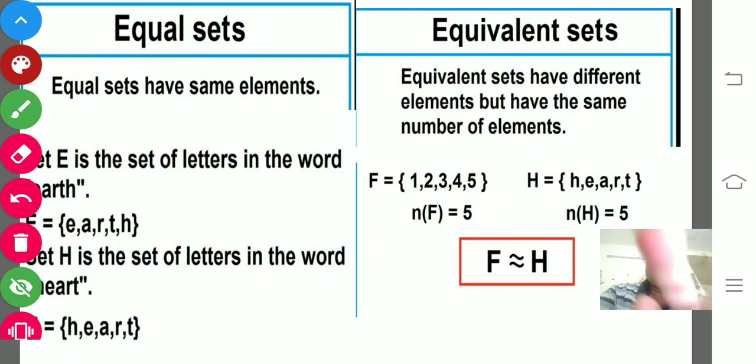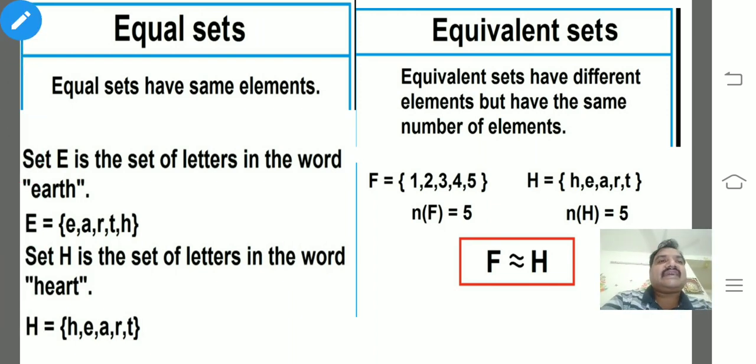Yes. Now equal sets and equivalent sets. Equal sets we already discussed in the previous session. What are equal sets? Equal sets have the same elements. Example: set E is the set of letters in the word EARTH. So E, A, R, T, H. Five alphabets are there in set E. Like that, set H is the set of letters in the word HEART. So H, E, A, R, T. The same.